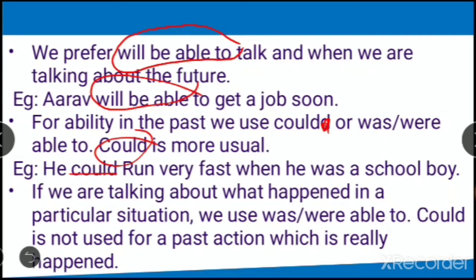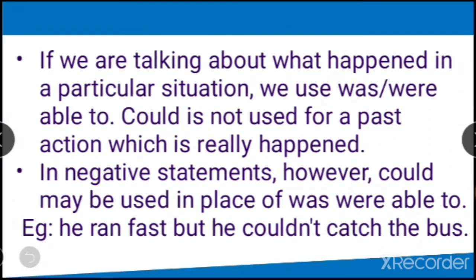If you are talking about what happened in a particular situation, we use was or were able to. Could is not used for a past action which really happened. When we are talking about a particular situation which happened at a time in the past, what are we going to use? Was or were able to. So this was the condition.